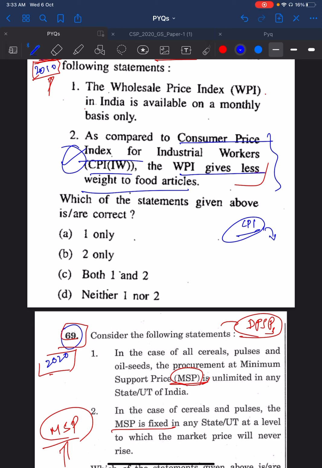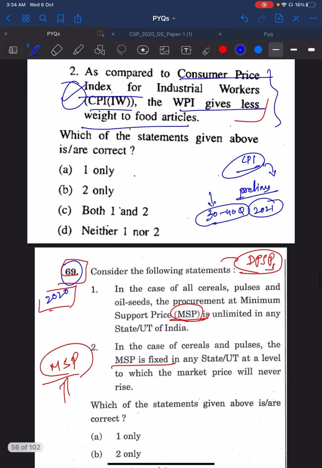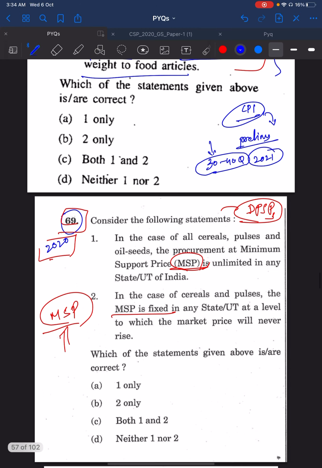Definitely, today we are some one week before prelims. I am challenging you that after prelims, Insights IAS will come up with a video wherein we will connect at least 30 to 40 questions of 2021 to the previous years. That is the confidence in the previous year question papers. So go through these previous year questions. Learn the concepts that are mentioned.